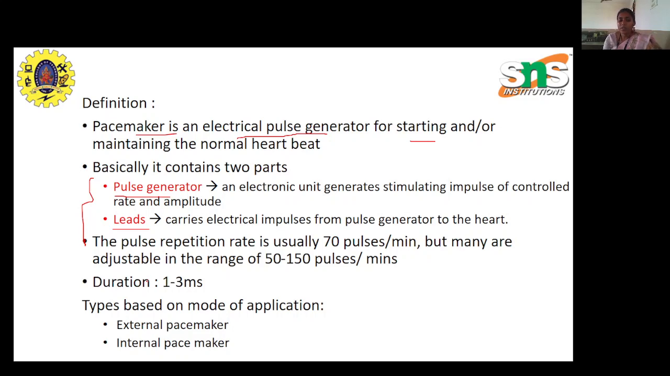The duration of the electric impulse sent by the pacemaker is mostly in the range of 1 to 30 milliseconds. Based on the mode of application, we have two types: one is the external pacemaker, another is the internal pacemaker. As the names suggest, the external pacemaker is one where the whole device is placed just outside the body, over the chest, and the impulse is given from the outside to the inside.